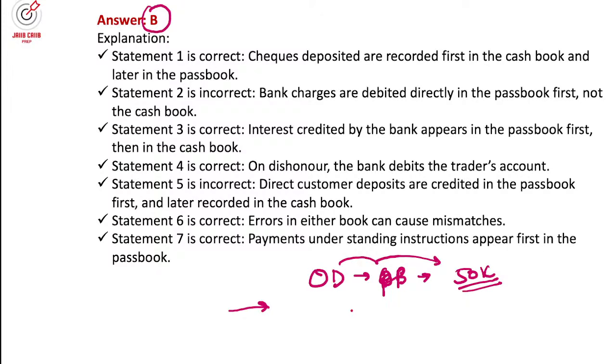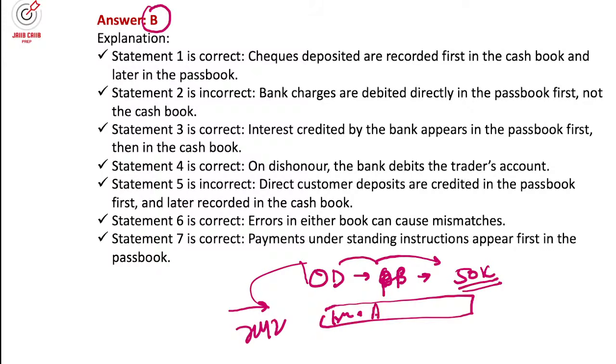Then they'll give you another transaction: the company XYZ, for which we are preparing these books, issued a new cheque to vendor A worth rupees 10,000, but the cheque is not presented. So how will this transaction impact the cash book balance, or what will be the cash book balance as on that date, or what will be the passbook balance? That is key when it comes to overdraft balance. This is the passbook.